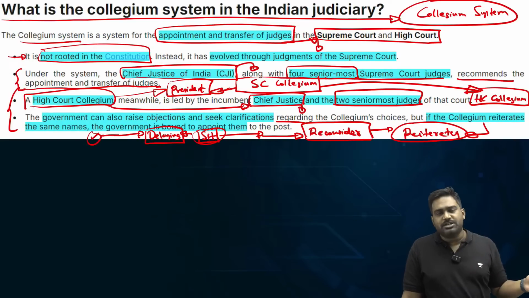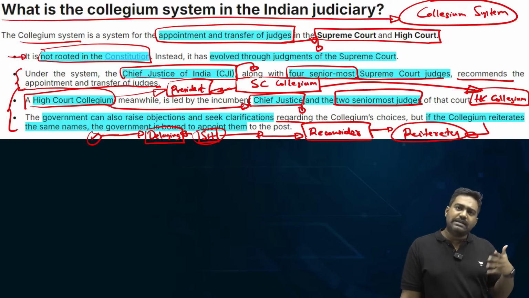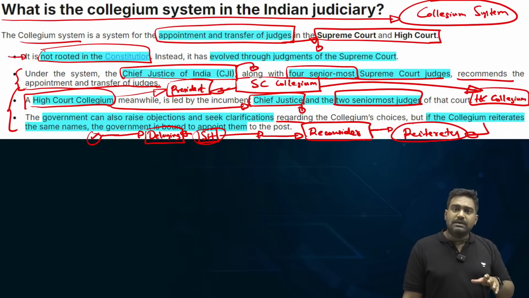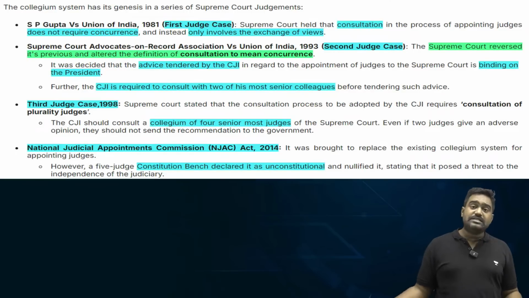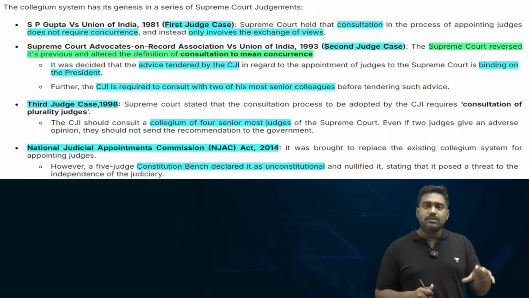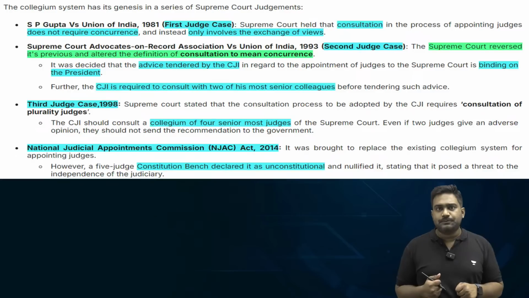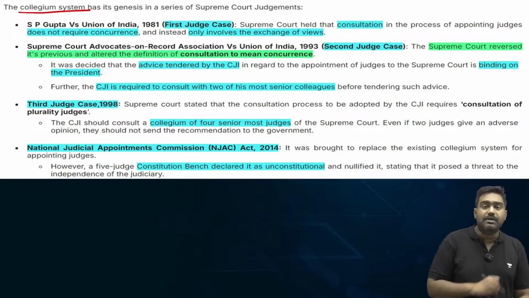Even if the Supreme Court Collegium has reiterated the names, the government can take its own sweet time, several months, maybe years, till the time the judge retires from service. So this has become a time delaying tactic, a time buying tactic by the government to delay the appointment of certain judges. So this raises questions again about the independence of the judiciary. To what extent should the executive have control over appointments? Let's see how this collegium system evolved.